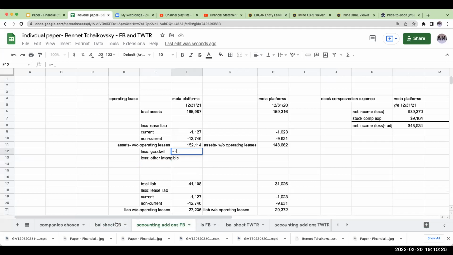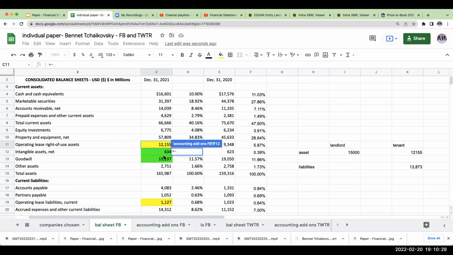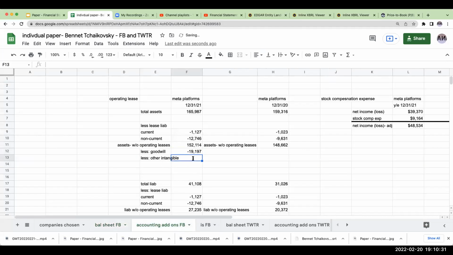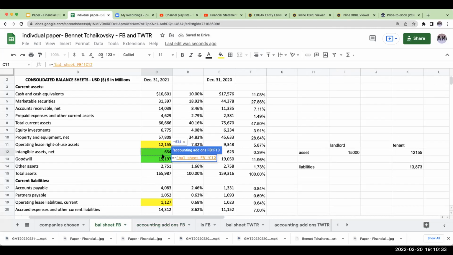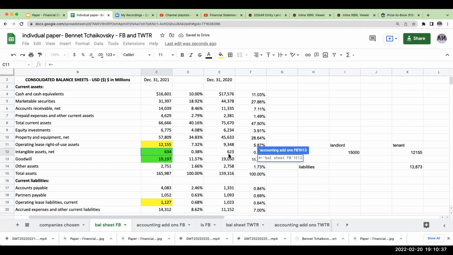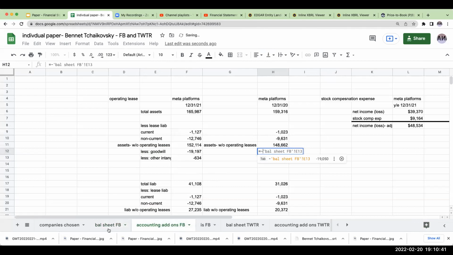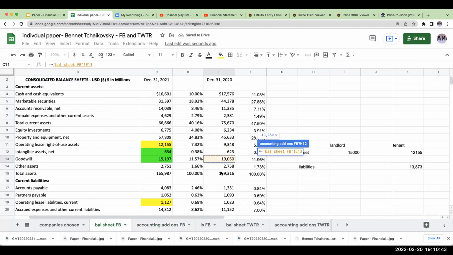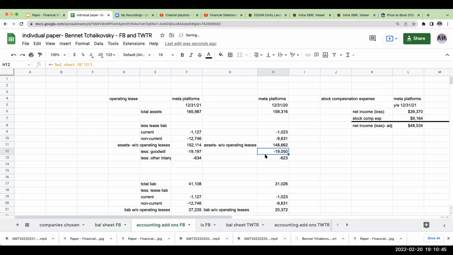So our goodwill over here is going to be 19,197,000,000, and then 634 million for the other intangible assets. Over here, this is going to be 623, and this here is going to be 19,050,000,000. Now, I'm not saying that this goodwill has no value. In fact, I think it has an incredible amount of value because of what Meta Platforms has been able to do with it.